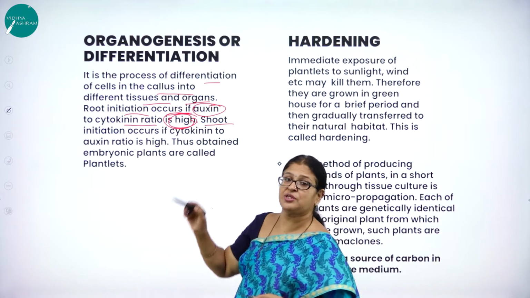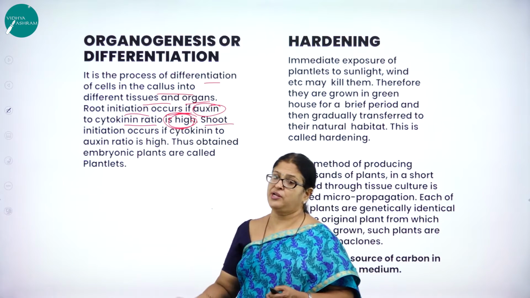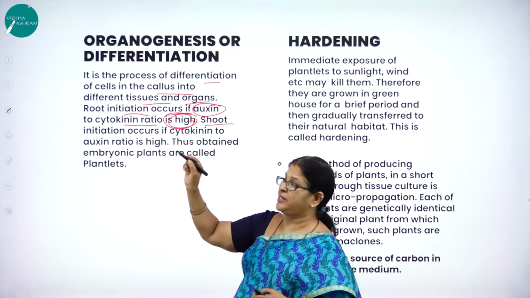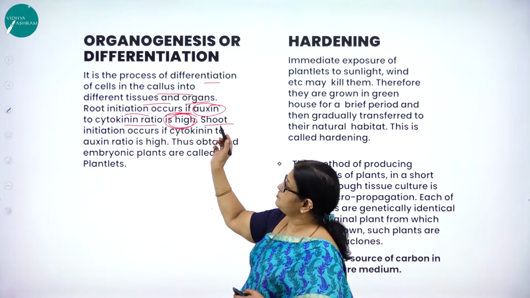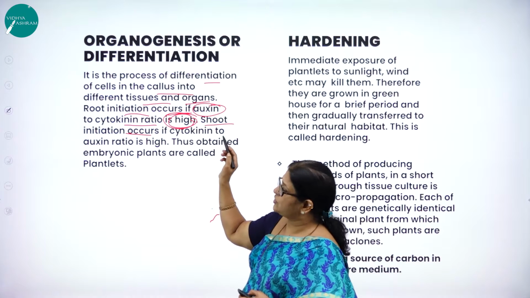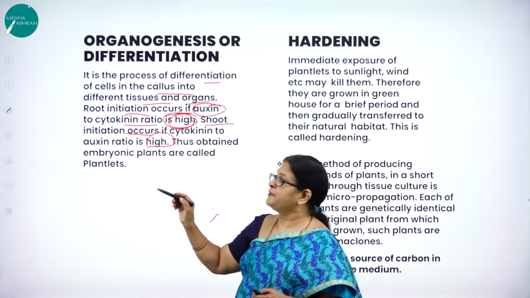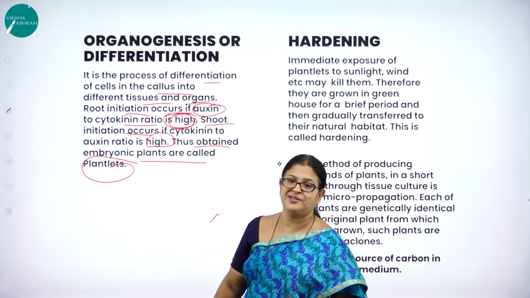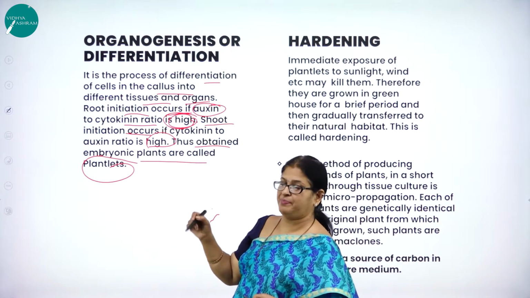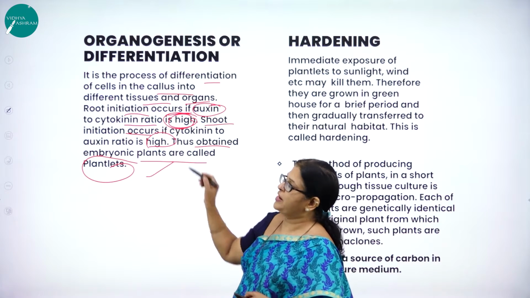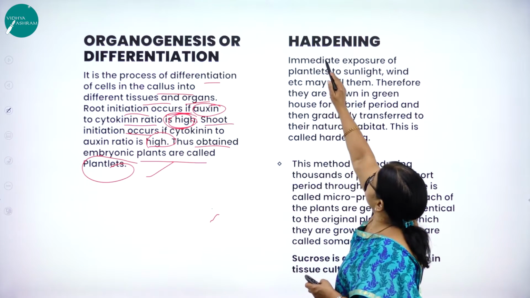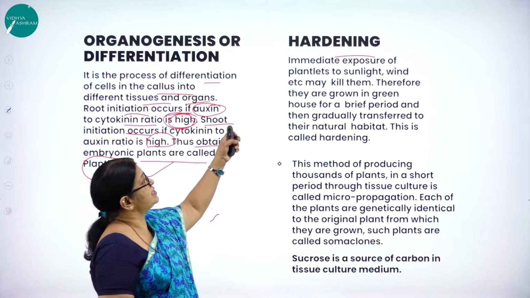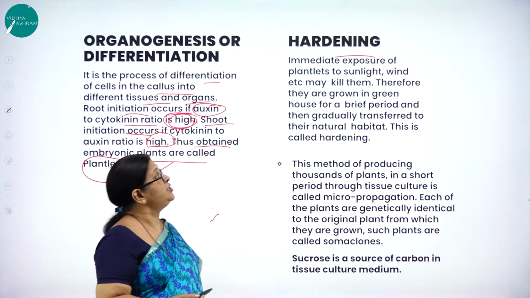The root always grows below the soil and the shoot grows above the soil. For root initiation, auxin should be in higher content than cytokinin, whereas shoot initiation occurs if the cytokinin to auxin ratio is high. Then the embryonic plants thus obtained are called what? Plantlets. Next, hardening.